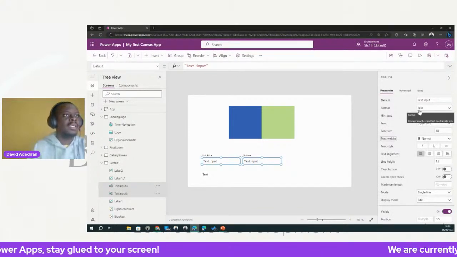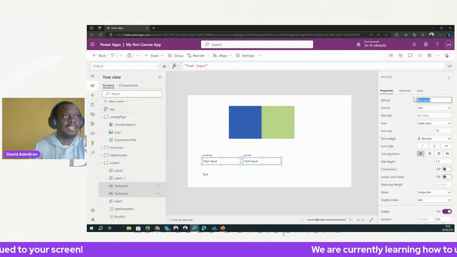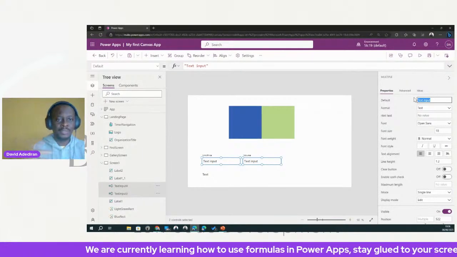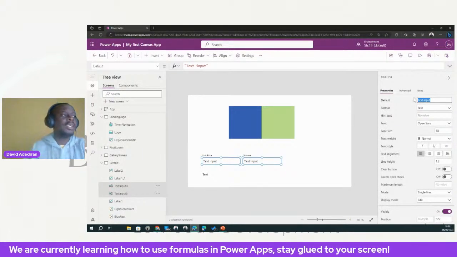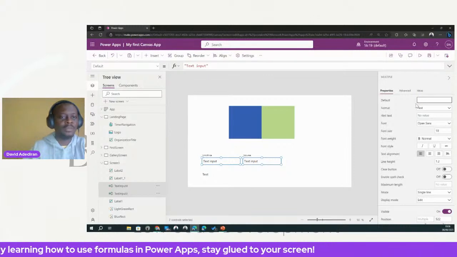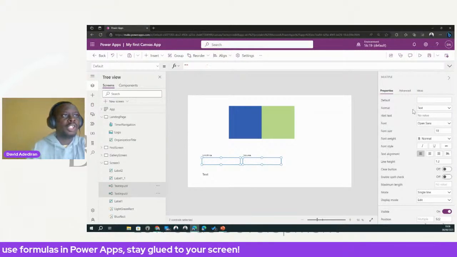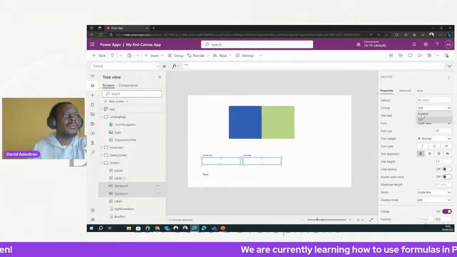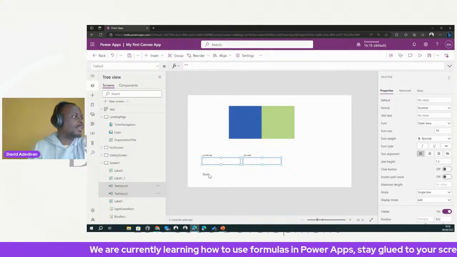Another thing I want to do with these controls is remove the default. Default is basically the property that determines what is inside of a text input by default, right? Currently there's the word text input, so I want to remove it. Then I also want to change the format of this text input because they are going to be putting in numbers, right? So I'm going to put number, okay? All right, now I think we are good like this.